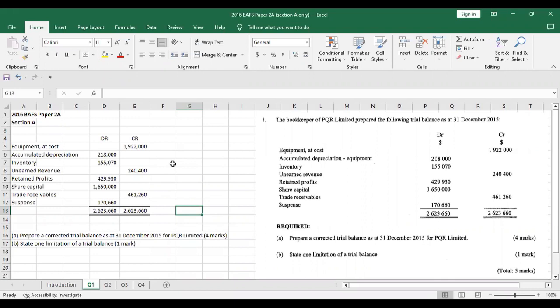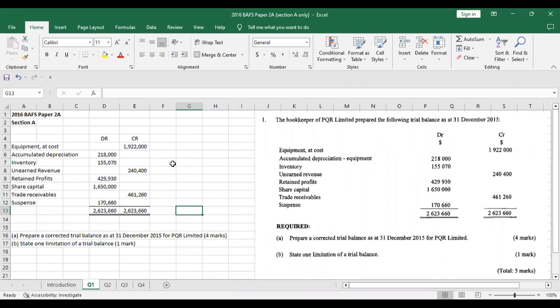What the question is asking is that you have to prepare a correct trial balance for the company and state one limitation of a trial balance. A limitation is basically a disadvantage, so you have to write a limitation of the trial balance.